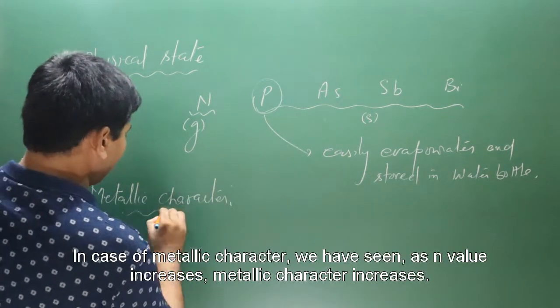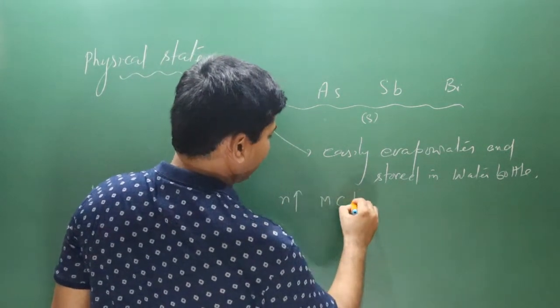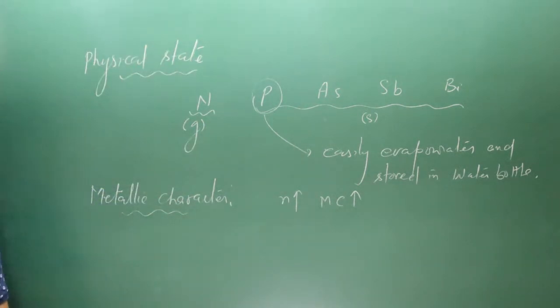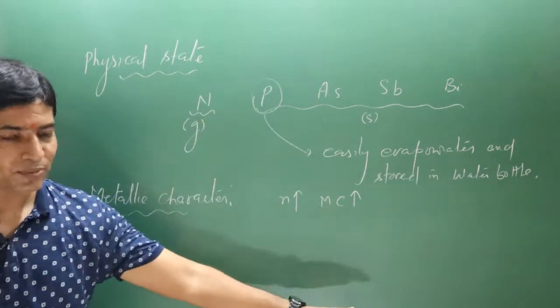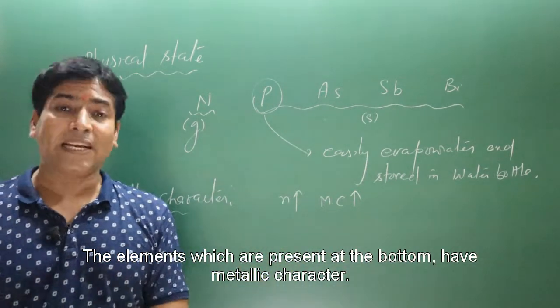In case of metallic character, we have seen as the n value increases, metallic character also increases. Means metallic character increases from top to bottom, okay, because n value will be increasing from top to bottom. So the elements which are present at the bottom, they will be having metallic characters.